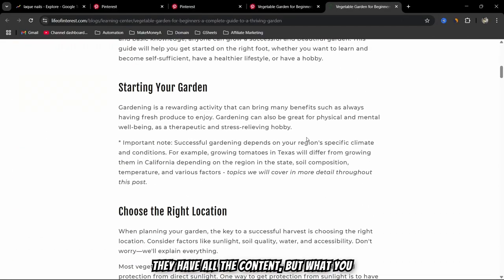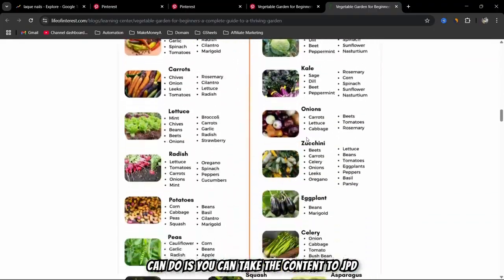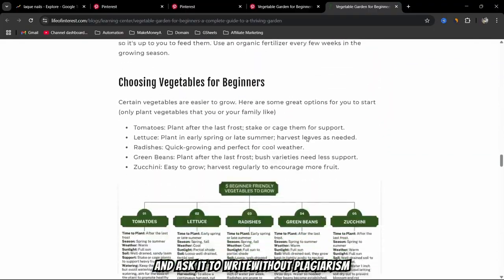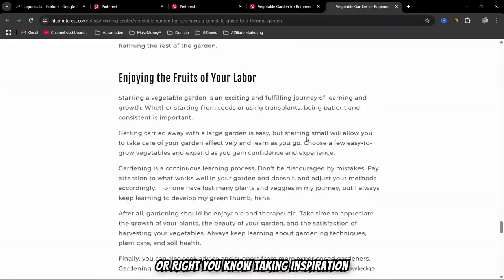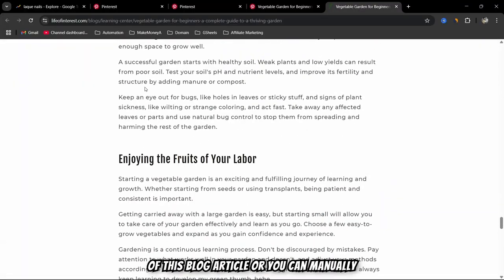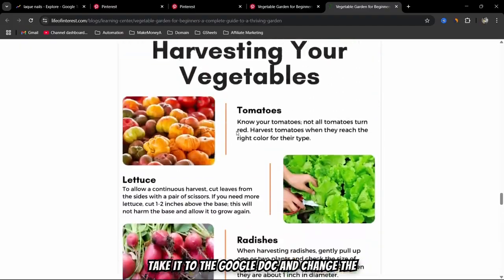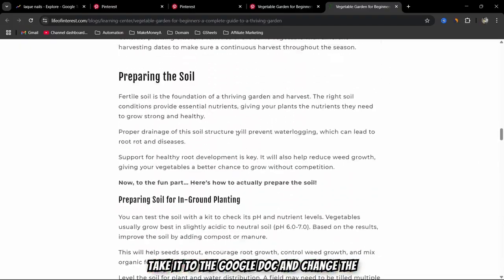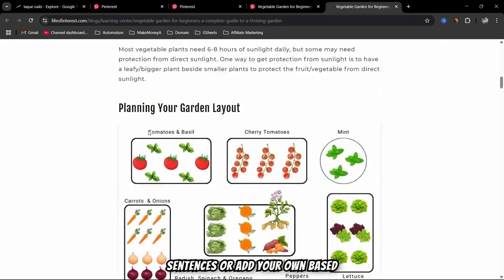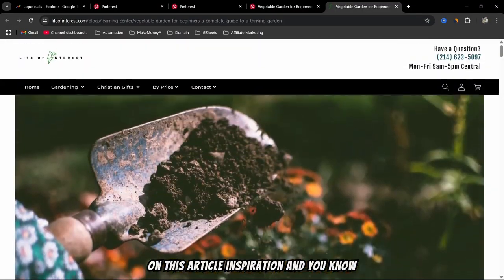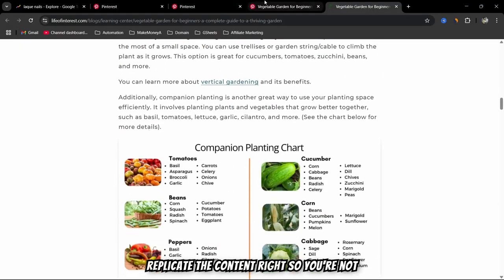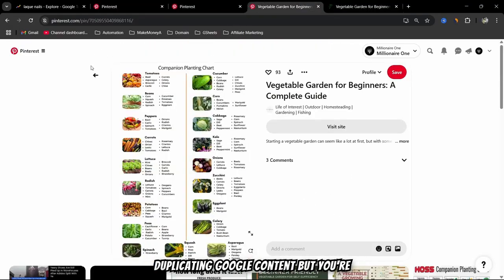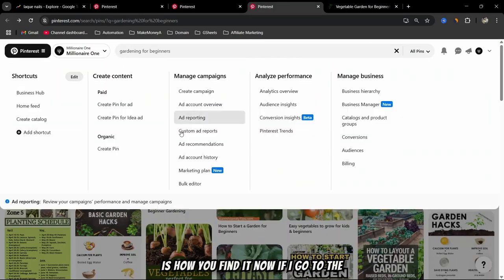So literally they have all the content, but what you can do is take the content to ChatGPT and ask it to write without plagiarism, or write taking inspiration from this blog article. Or you can manually take it to a Google Doc and change the sentences or add your own based on this article's inspiration, and replicate the content, right? So you're not duplicating the content, you're just replicating it. And this is how you find it.